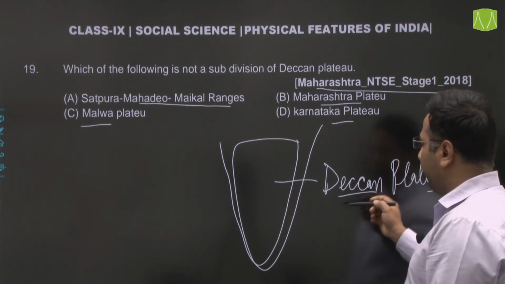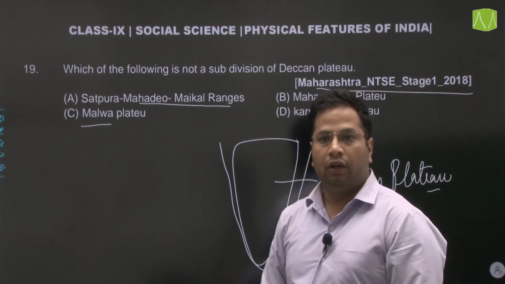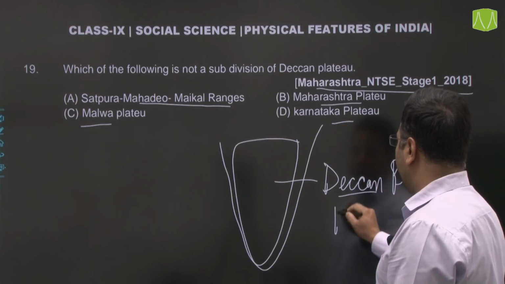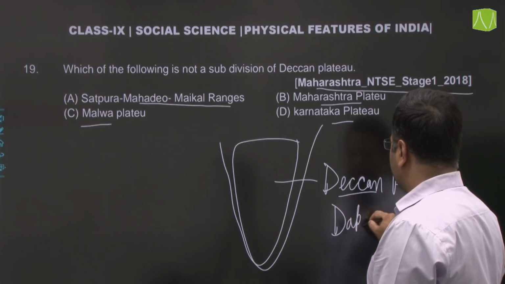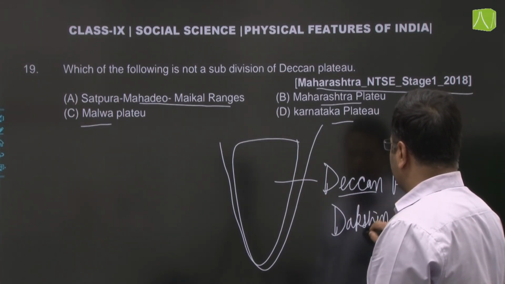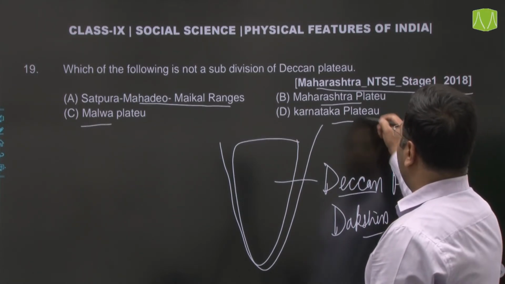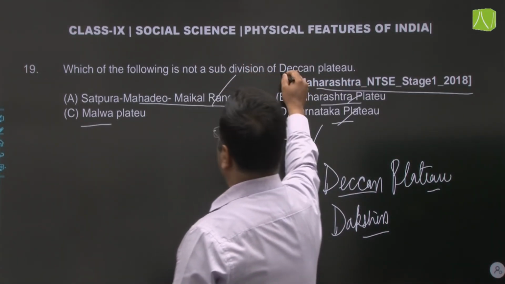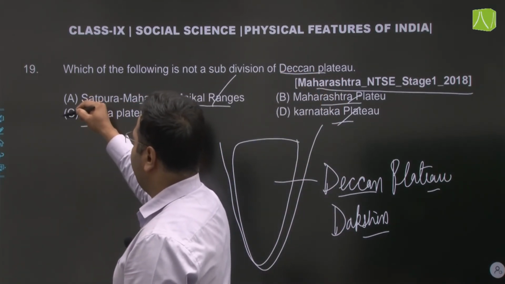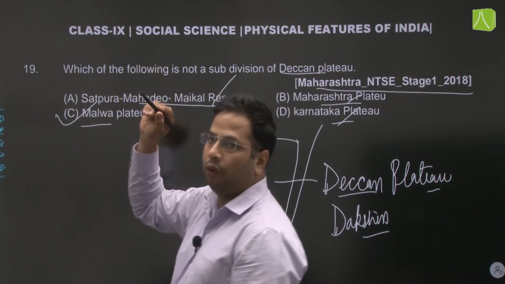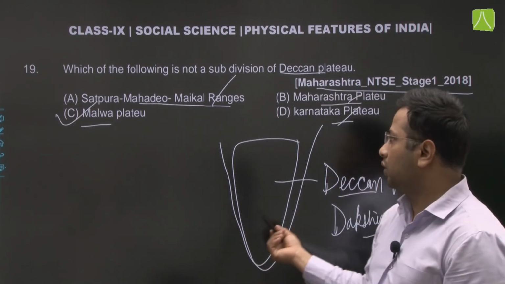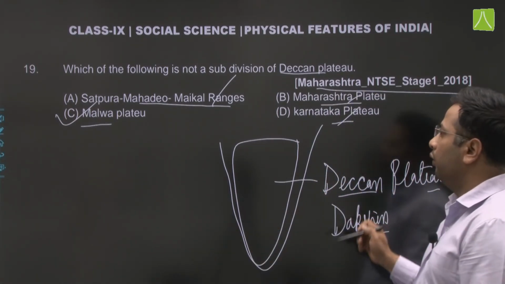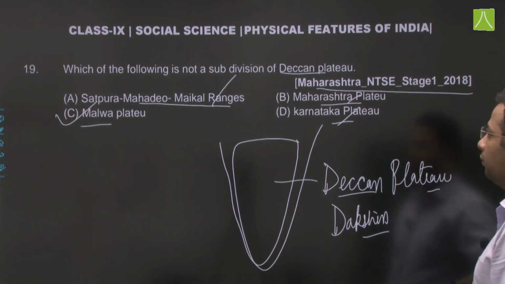The word Deccan comes from a Sanskrit word which means Dakshin. The only one which is not part, and which we read separately, is Malwa Plateau, which is also found in Maharashtra, but it is not part of Deccan Plateau.